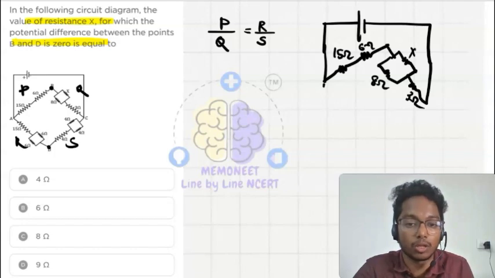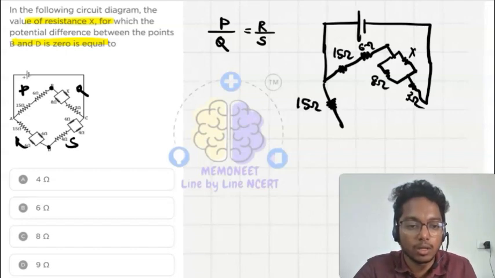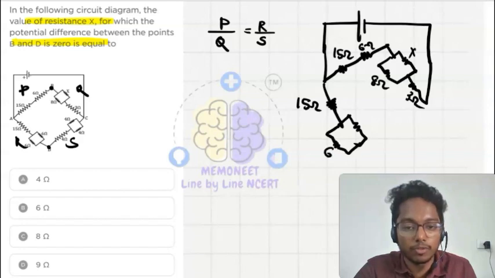Till then I will draw the next diagram. We'll have here 15 ohm and it is 6 ohm, this is also 6 ohm, 6 ohm, 6 ohm.